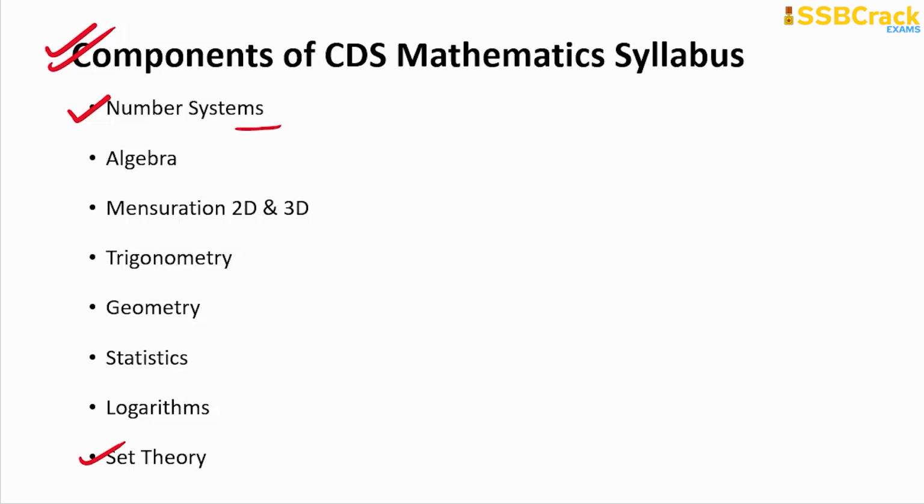Number system is one of the fundamental and basic topics a learner must start his preparation from, and then he must prepare for algebra. Then mensuration 2D and 3D, because this topic is important from the exam point of view. Some other learners also call this topic areas and perimeters of plane figures and surface areas and volumes of solids. Then the most important topic in the serious mathematics preparation is trigonometry.